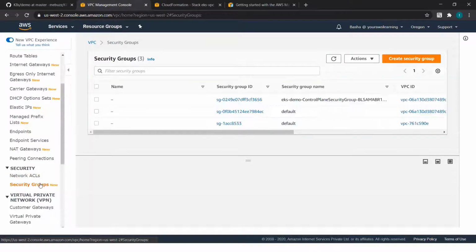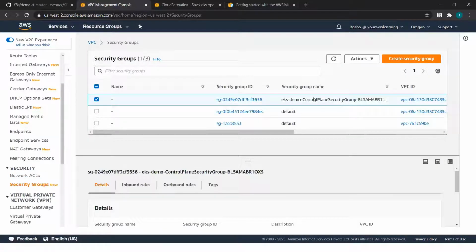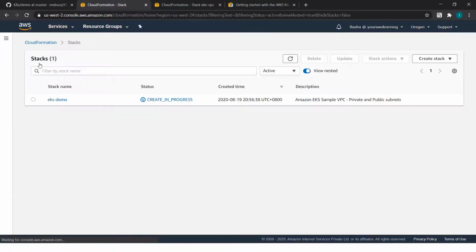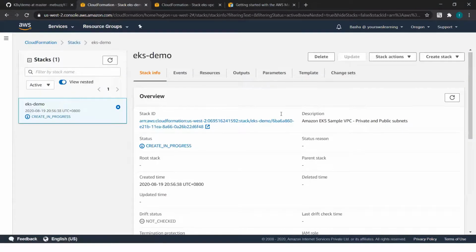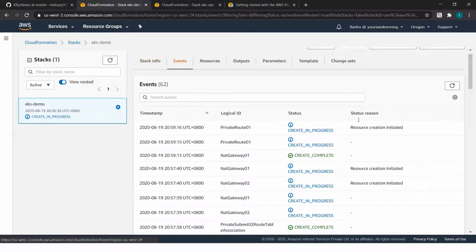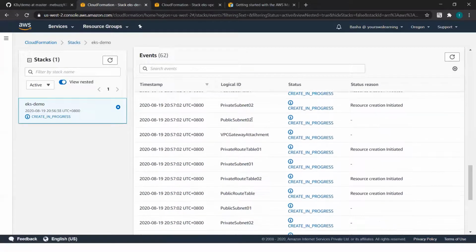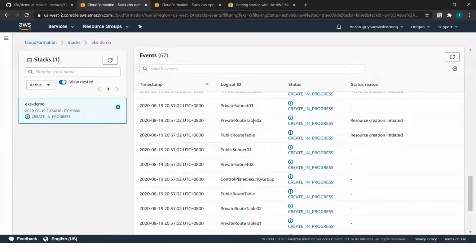Let us check the security group. Yeah, this is the security group which is attached to your control plane. We'll create a control plane when we set up our cluster, but we need to be aware of this security group and the security group ID. We'll go back to our CloudFormation. It still says creation in progress. Let's see the events where we have reached. Still creating the subnet, or probably its dependent resource.